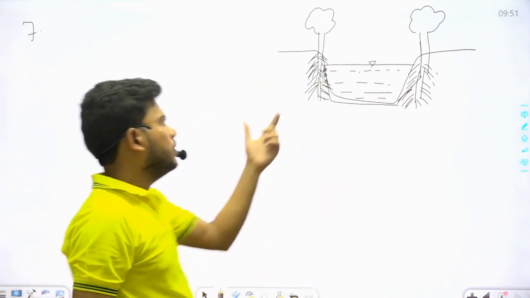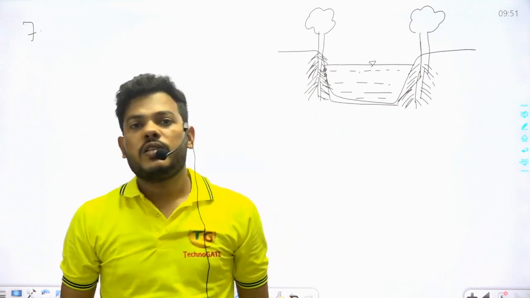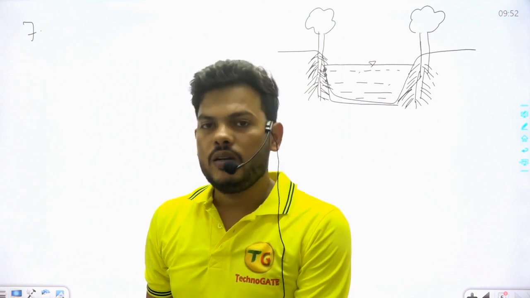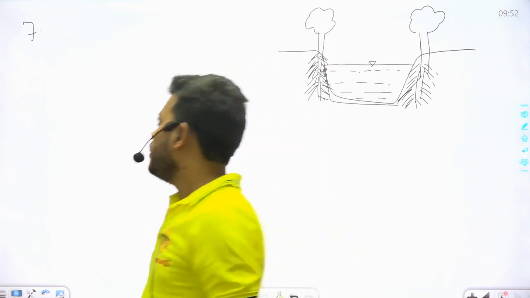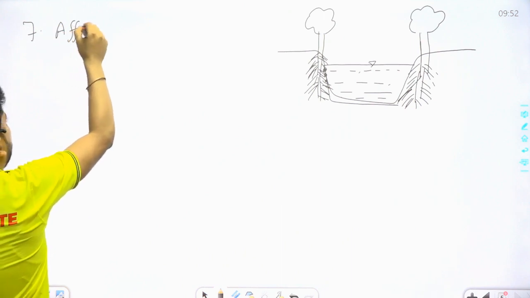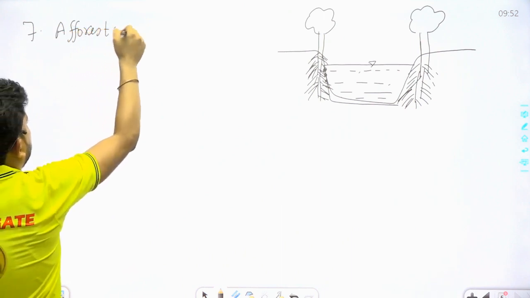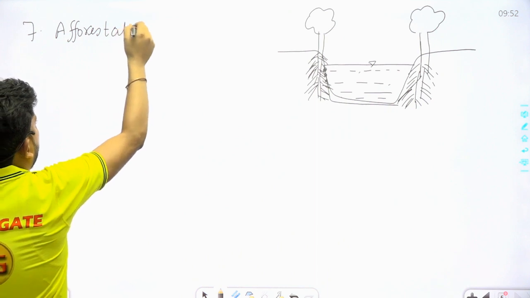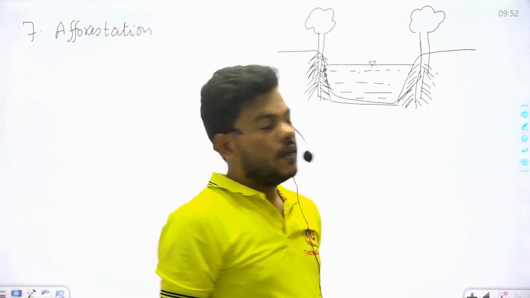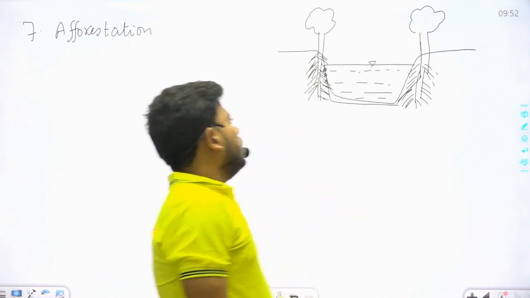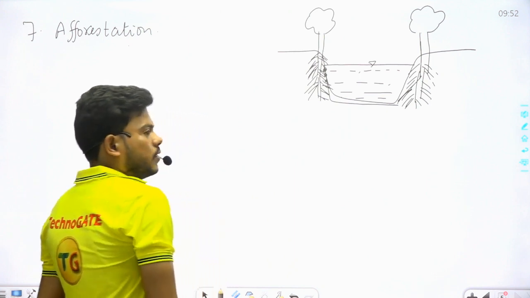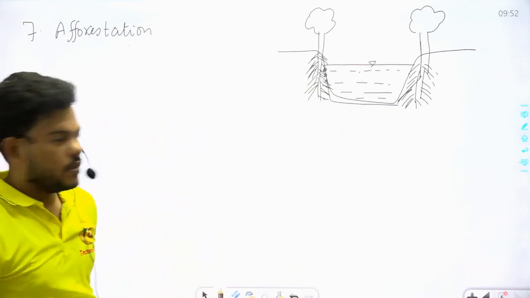And this is afforestation, which also reduces our environmental problems. So the next advantage we can say is afforestation. Next advantage. After that, one more thing we can understand, that if there is a canal in our village, we